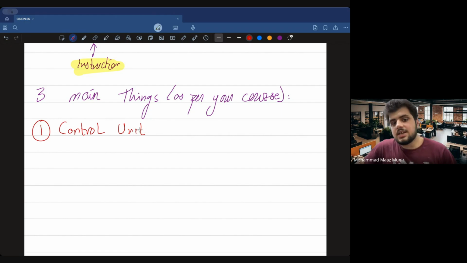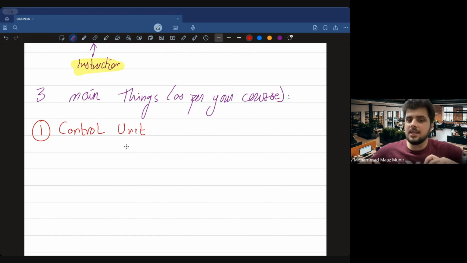Now all of these things have a one-line, two-line definition or description which you should remember. So what Rayan said at the start, is this chapter difficult? It is difficult if you don't memorize these definitions. These are things whose descriptions you need to know. We're going to be discussing all of them. But before memorizing or learning the descriptions, it is very very important that you know what a control unit is.